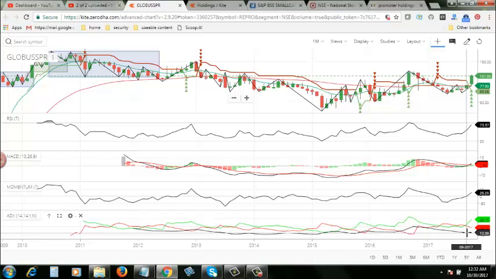In the ADX, the strength, this black line is correctly telling what the situation is here. The overall situation is that the strength of the momentum of the stock is going down continuously. So that is the baseline of this whole thing.